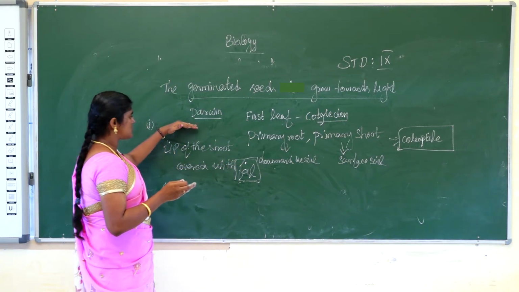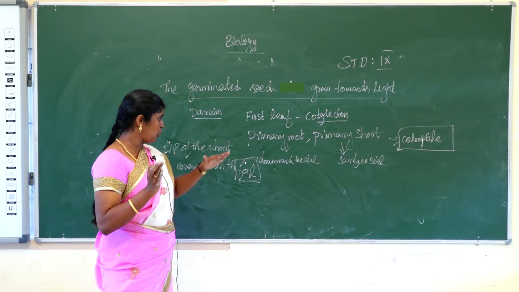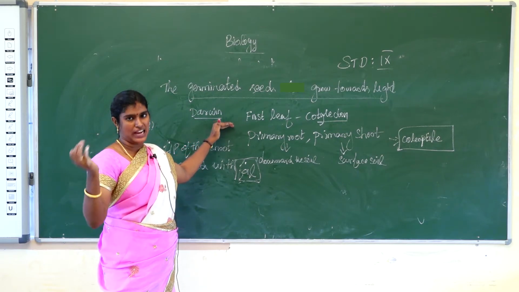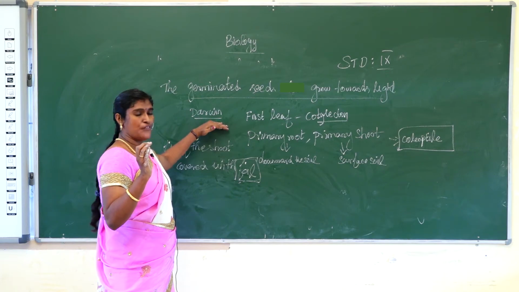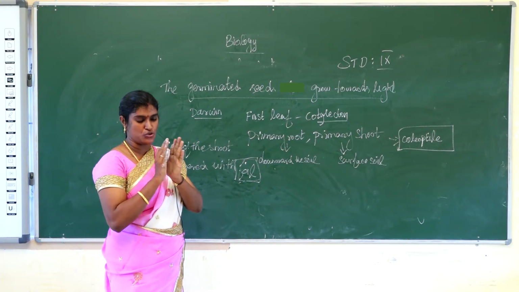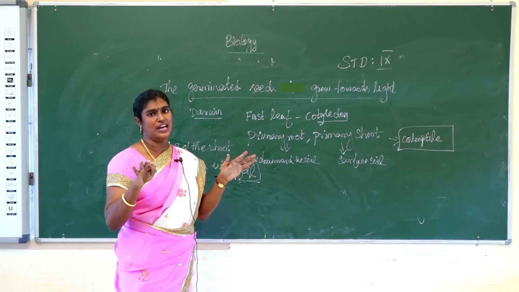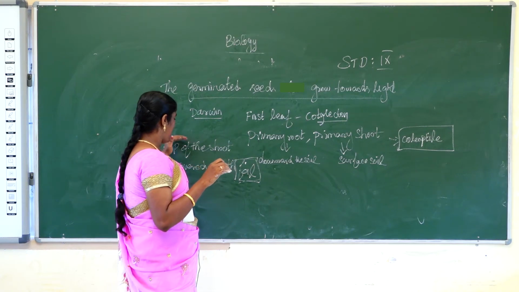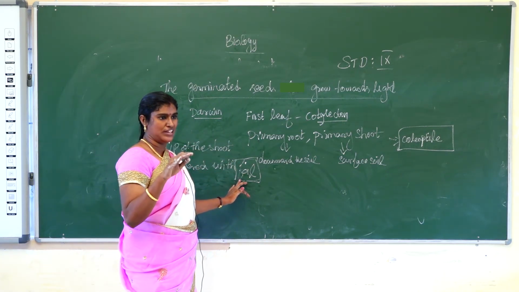To recap: first step, with one light in a dark room, the growing seedlings bent towards the light. Second, the tip of the shoot is removed, and the seedlings do not bend towards the light. Third, the tip of the shoot is covered with foil, and the seedling does not bend.